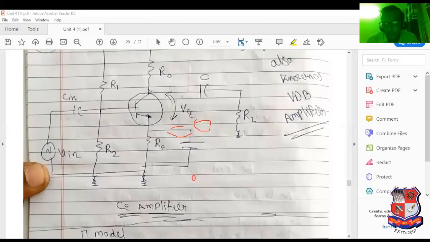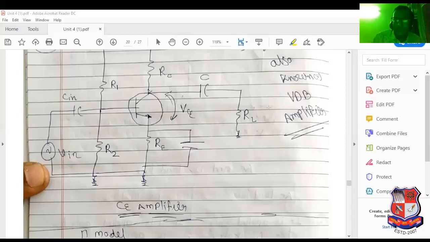So these points can be considered as a parallel connection. Here the RE resistor is not included. Why? Because in AC analysis, AC current can be passed through the capacitor. The resistor is not included in the AC analysis.